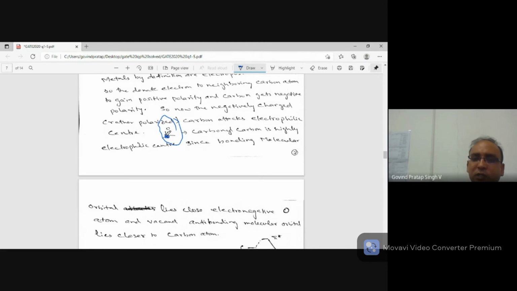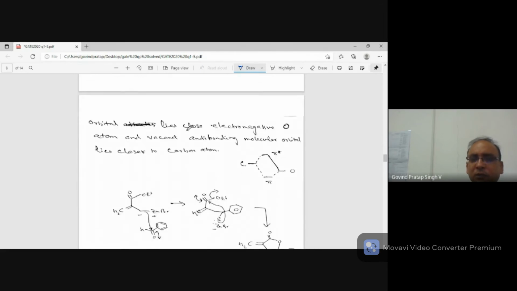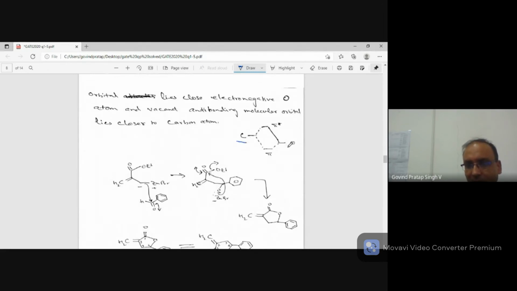Why it is electrophilic is because if you make the molecular orbital picture, carbon is less electronegative than oxygen, so oxygen is more electronegative. I'm talking about energy. So oxygen's atomic orbital has lower energy compared to carbon's atomic orbital. Always, an electronegative atom has a lower energy atomic orbital.